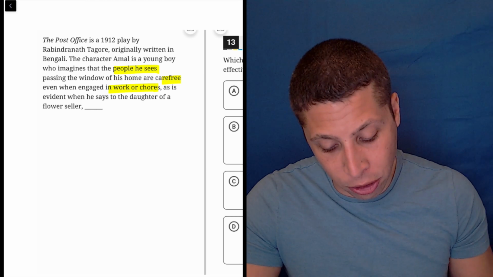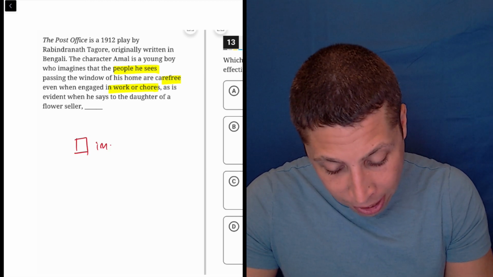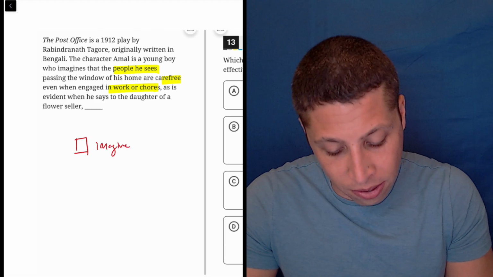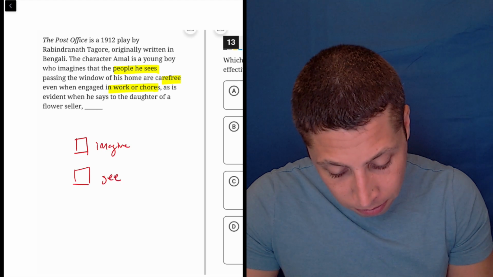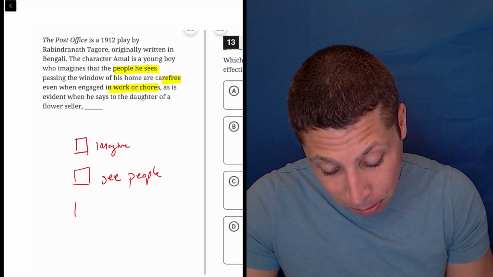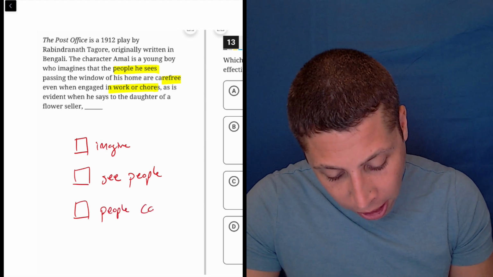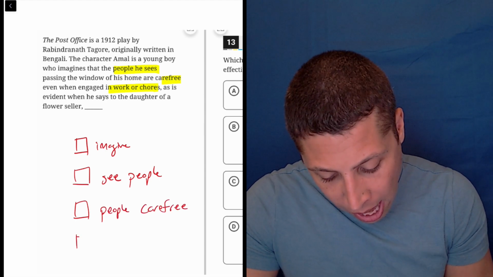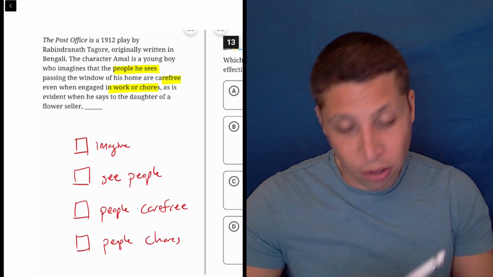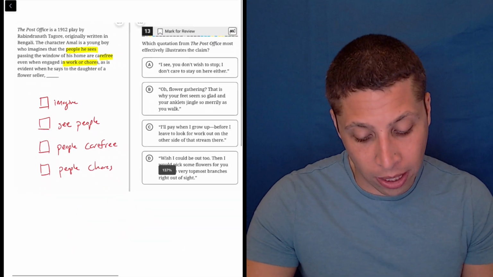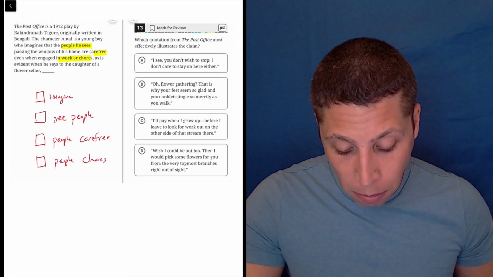So think of it this way. There's a bunch of boxes that we need to check off, right? Box 1, he needs to imagine this thing about the people. He needs to see people. I'm getting really specific, but here are the big ones, right? The people are carefree in some way, and the people are doing chores. So there's a bunch of boxes. This is how I think about a question like this. It's not just one idea, it's a few. So the choice that checks off the most boxes is probably going to be right.